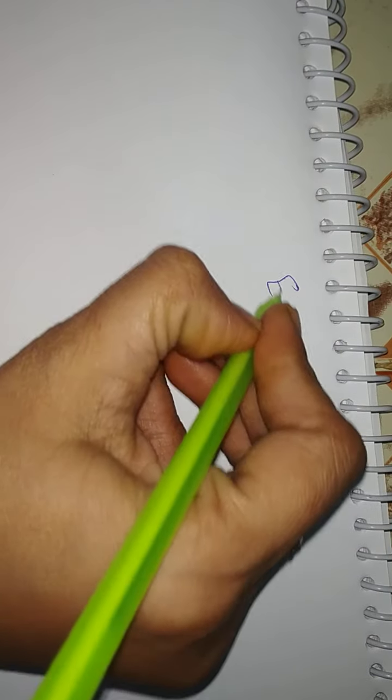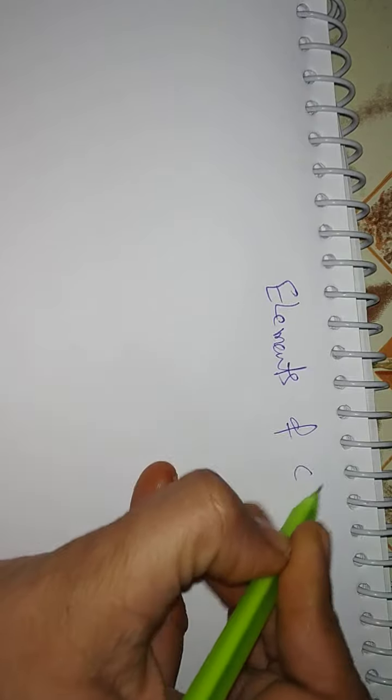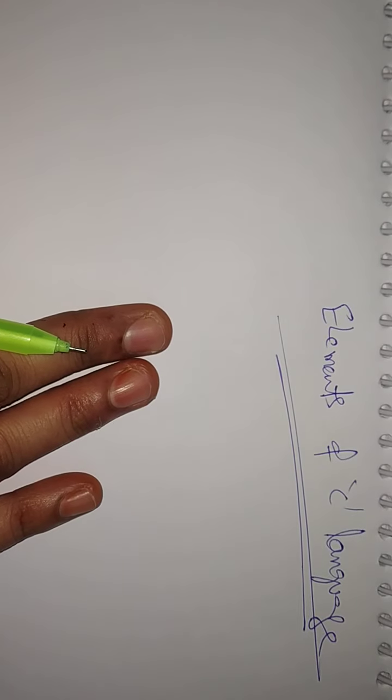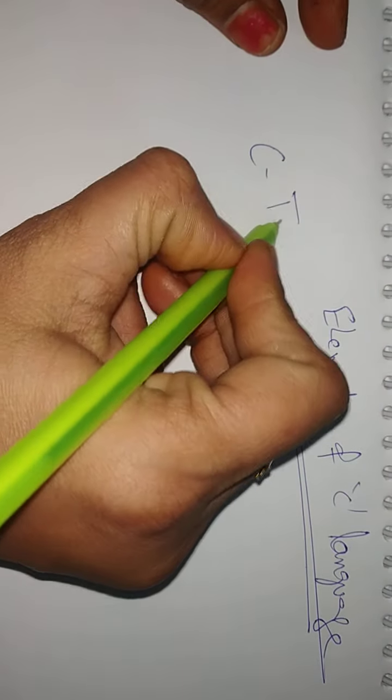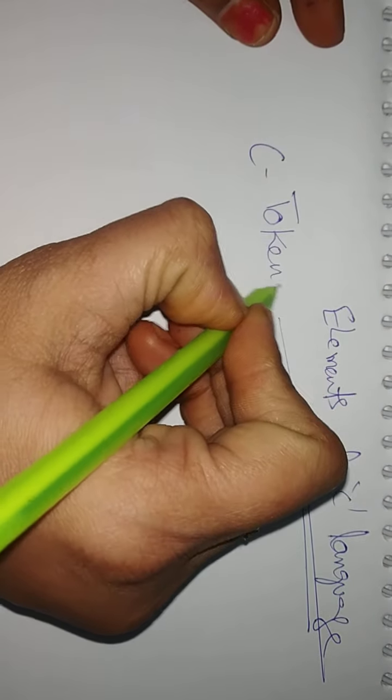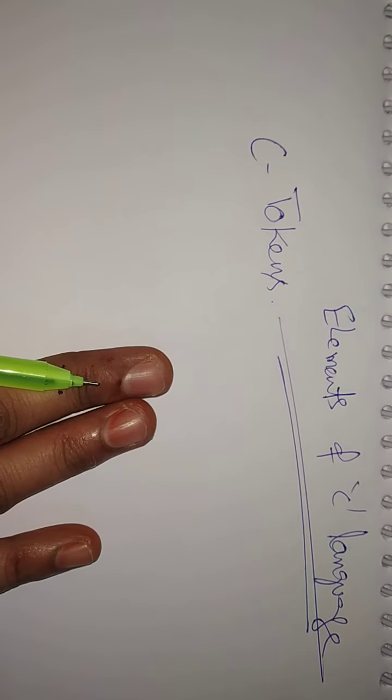Next, elements of C language. This is important, and this is the introduction. The elements of C language are also called C tokens. If you want to learn a language, we have to know the basic points in it.